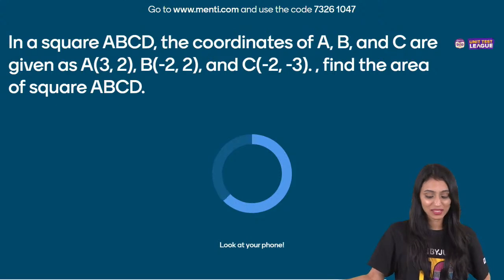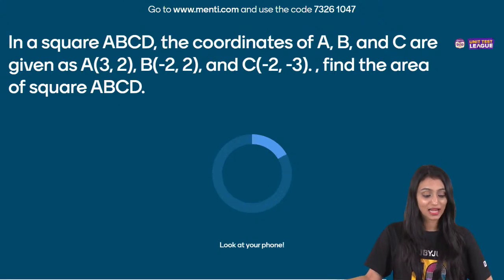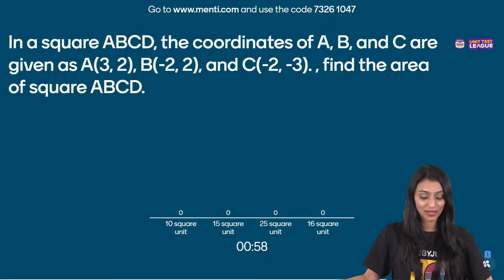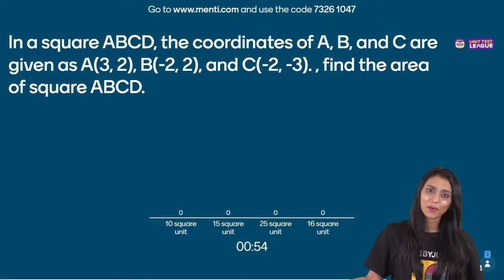All right, so in a square ABCD, the coordinates of A, B, and C are given as A (3, 2), B (minus 2, 2), and C (minus 2, minus 3). Find the area of square ABCD. A simple one, right? It's not difficult.